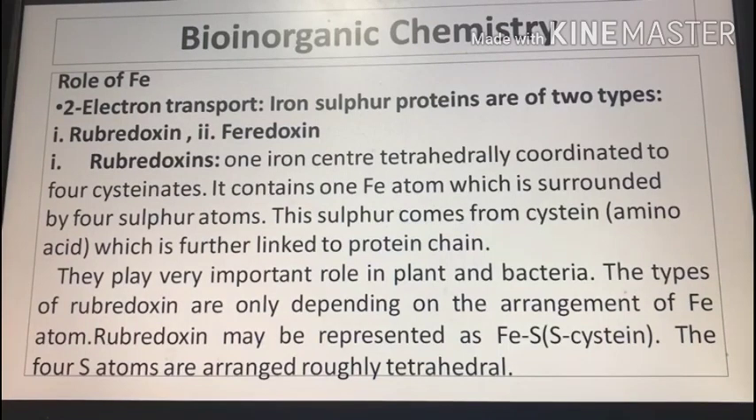Rubredoxines contain one iron center tetrahedrally coordinated to 4 cysteinates. The types of rubredoxines depend only on the arrangement of the Fe atom. Rubredoxine may be represented as FeS, where S is from the cysteine.